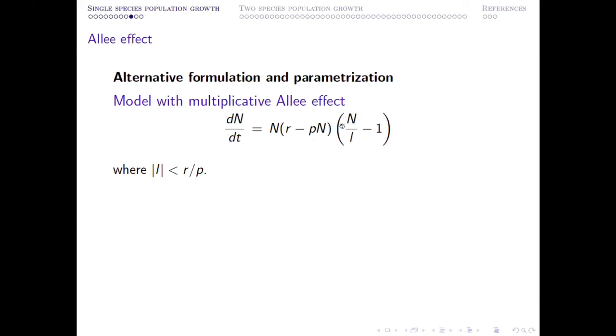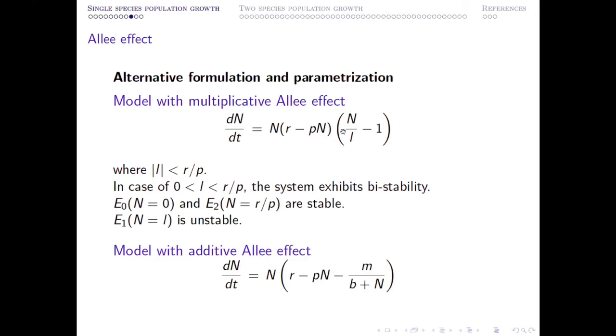Sometimes people consider this kind of formulation, but I prefer a different kind of parameterization that is given in this particular format. This was initially introduced by Eduardo Gonzalez Olivares in 1997, if I recall correctly. So what does it mean?